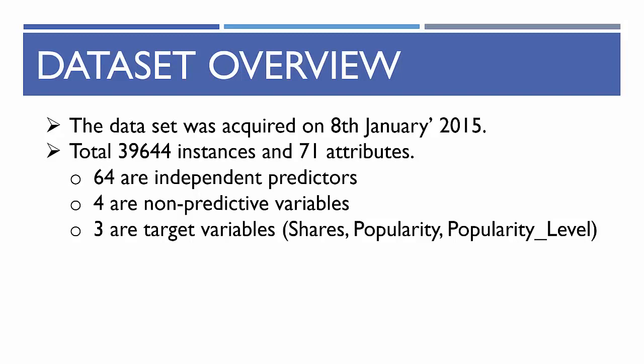Out of those 71 attributes, 64 are independent predictors and 4 are non-predictive, like URL, time delta, and we have a couple of dummy variables which were parsed in the dataset. Day and article type are those two variables, and we have three target variables: number of shares, popularity, and popularity level, which we have introduced on our own.